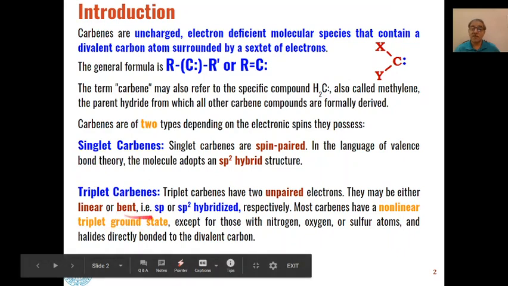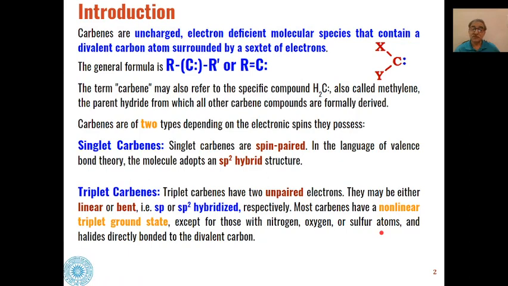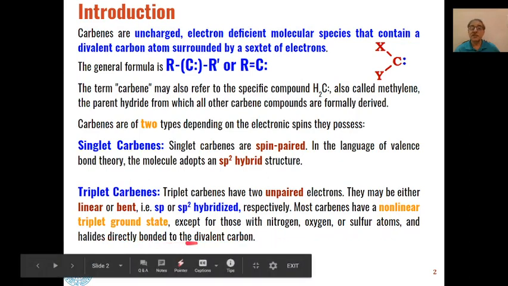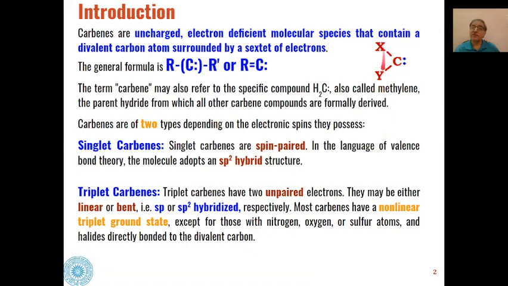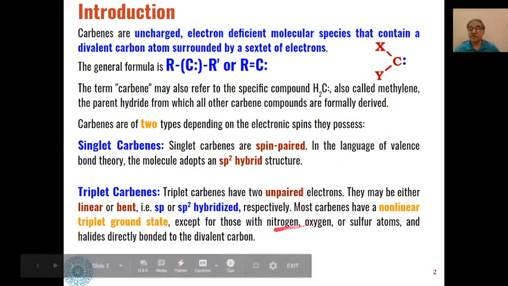Most carbenes, as I have told you, are non-linear in the triplet ground state, so they will have the bent structure, except in those intermediates where a heteroatom, that is nitrogen, oxygen, or sulfur, or a halide, is directly bound to the divalent carbon. If X or Y is nitrogen, oxygen, sulfur, or a halide, then sometimes we may have this linear type of triplet carbene.